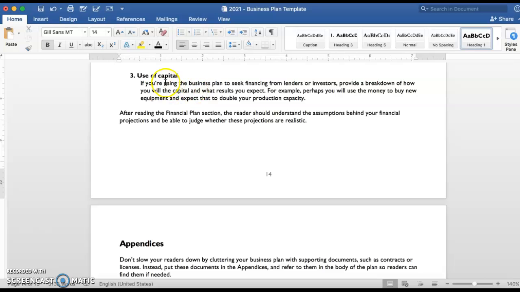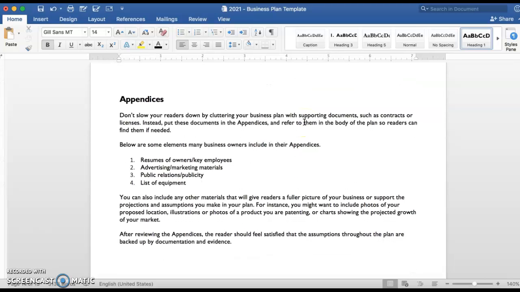And then the last one here is your use of capital. If you plan on getting a loan, you're going to want to talk about that. What are you going to be using that money for, and so on. So just kind of answer these questions. And then the last section here is your appendix, and you're obviously going to delete all of this, right?